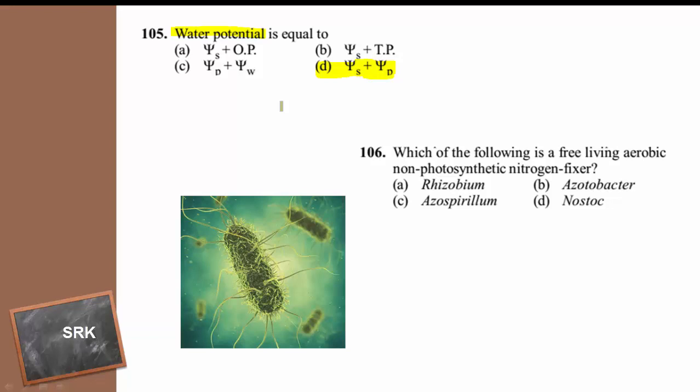Then which one of the following is a free living aerobic non-photosynthetic nitrogen fixer? So the question is very interesting here. It is free living, this you have to remember. It is aerobic, uses oxygen for its respiration, non-photosynthetic, heterotrophic, unable to prepare its own food, but it is capable of fixing nitrogen. So which one is the answer? Rhizobium, Azospirillum, Azotobacter, Nostoc. The first point mentioned is free living.